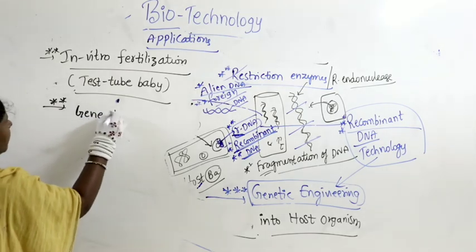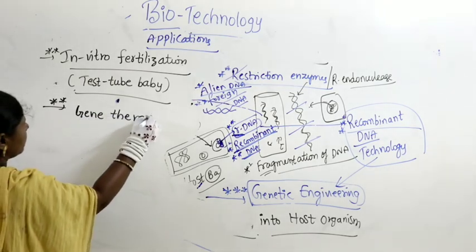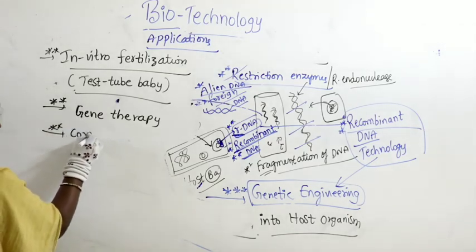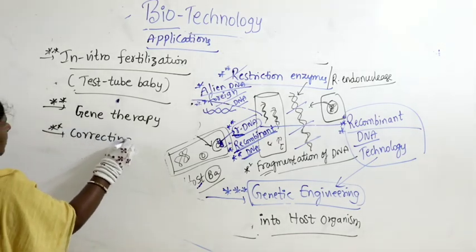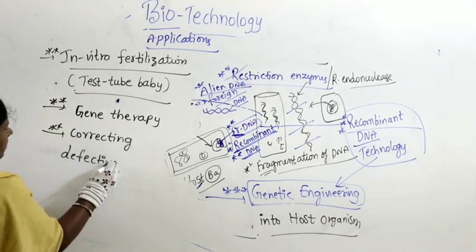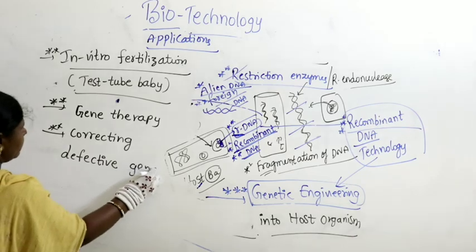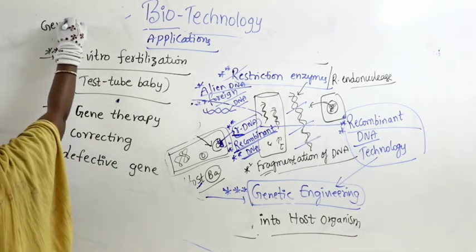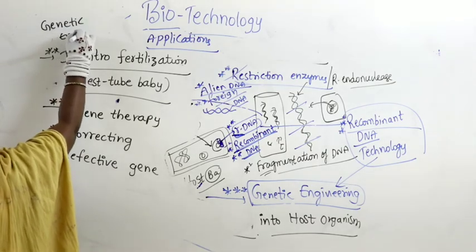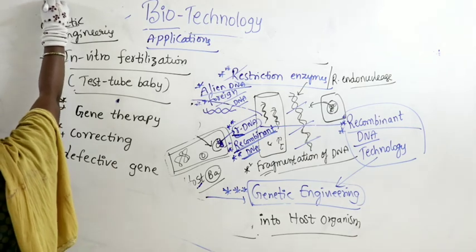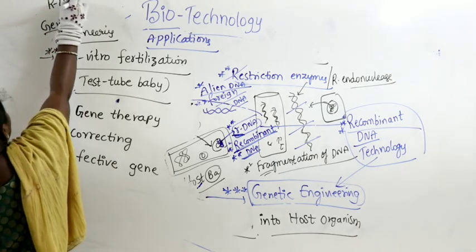Today we have applications like gene therapy, and even technologies like correcting defective genes, right? So this all is nothing but what is the main method applied here? Genetic engineering. In genetic engineering, what is playing an important role here? Recombinant DNA technology.